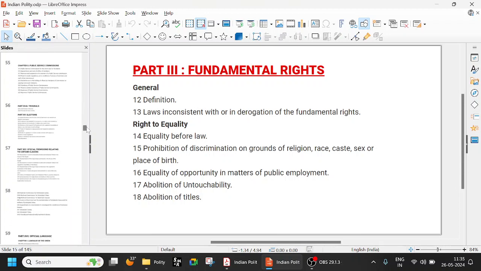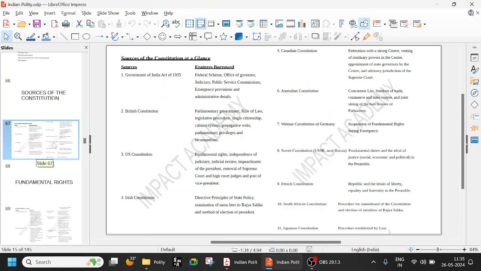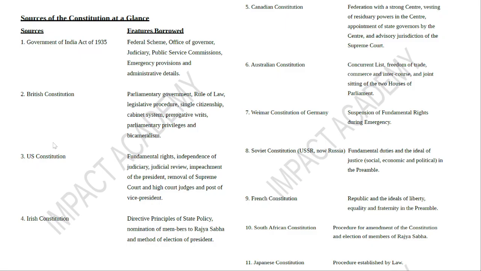So the sources of the Constitution is very important. So from Government of India Act of 1935, federal scheme. So Canada, what did we take? Canada, federation with a strong center. Okay. So the federal scheme in general is GOI Act of 1935, emergency provisions, public service commissions, office of governor, judiciary, all these things from GOI Act of 1935.